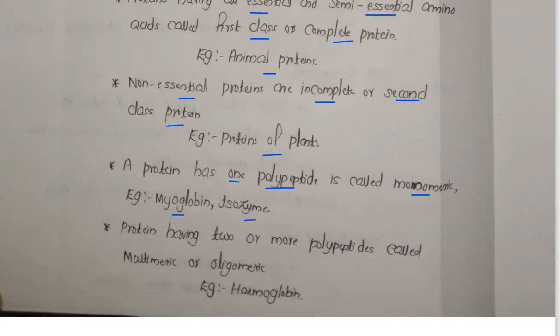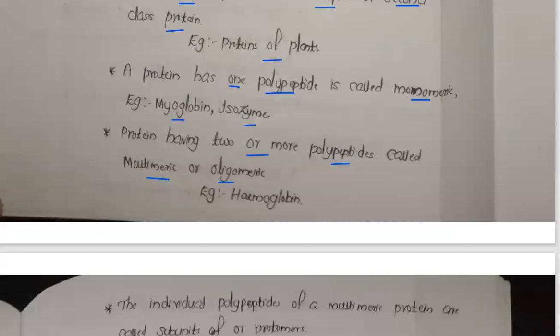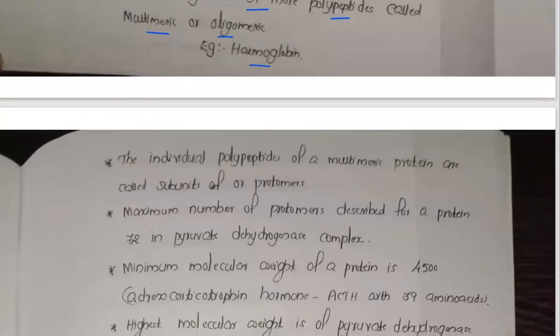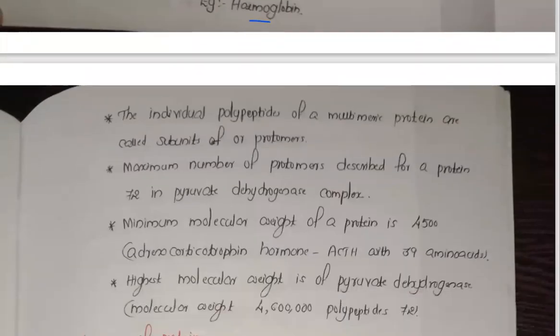Proteins having two or more polypeptides are called multimeric or oligomeric proteins. Example, hemoglobin. Now, the individual polypeptides of a multimeric protein are called subunits or protomers. Multimeric proteins have several polypeptide chains, and the individual unit is called a subunit or protomer. The maximum number of protomers described for a protein is 72, in the pyruvate dehydrogenase complex.